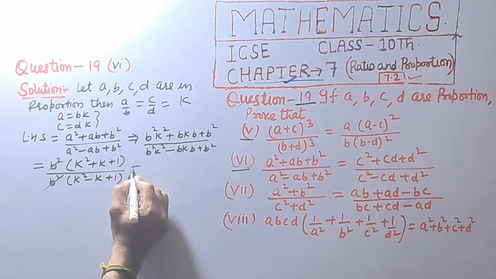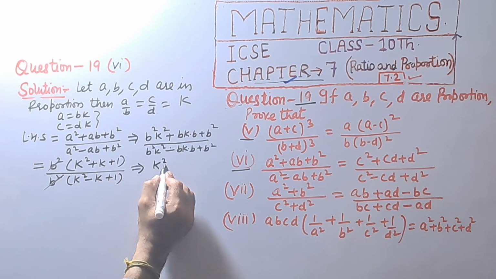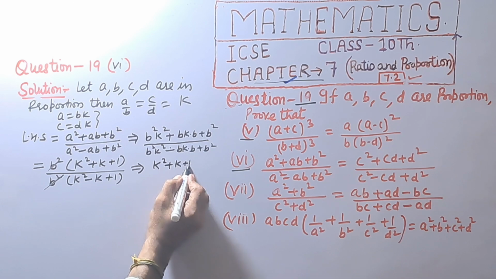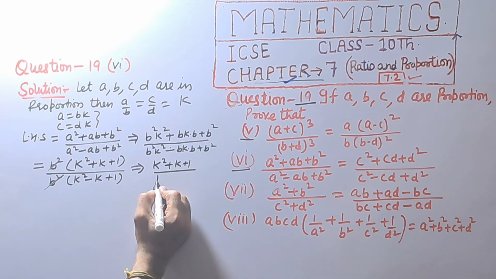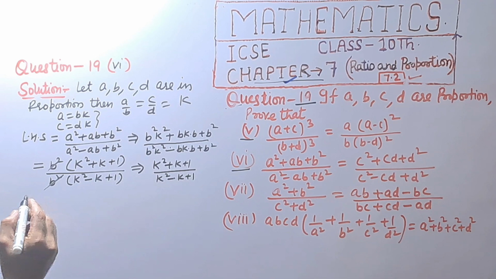This is cancelled and we get k raised to power 2 plus k plus 1 divided by k raised to power 2 minus k plus 1.